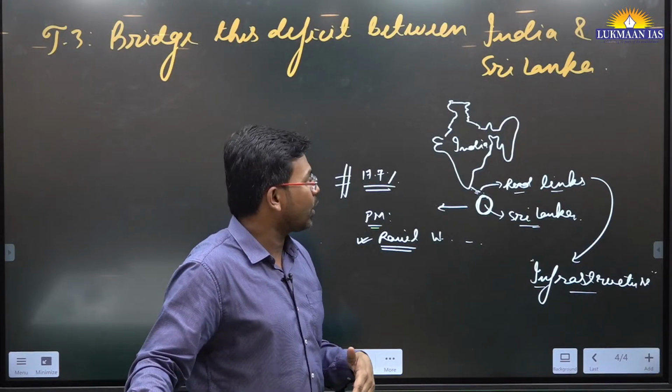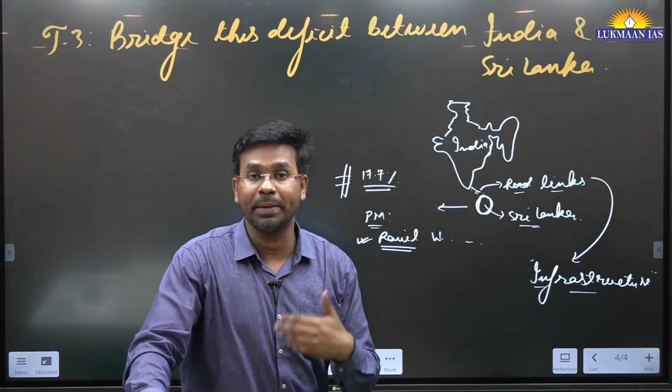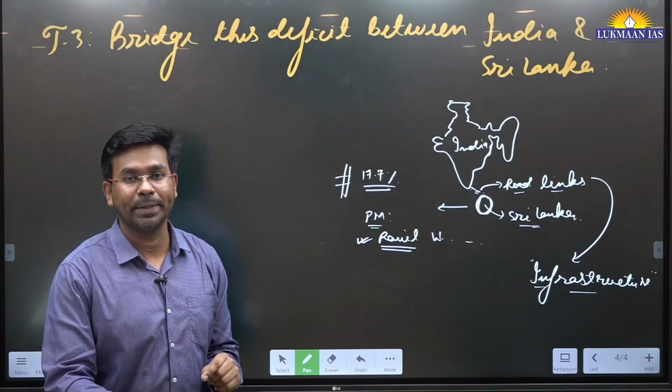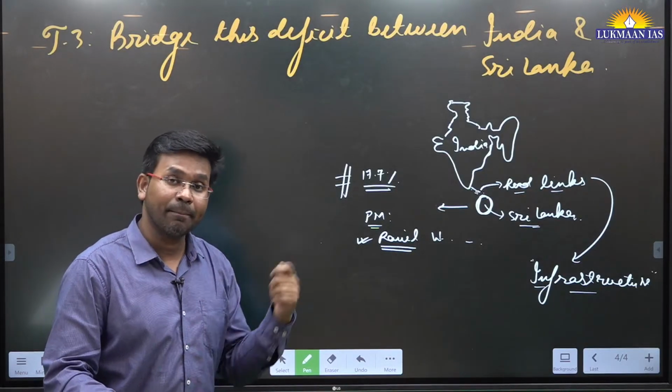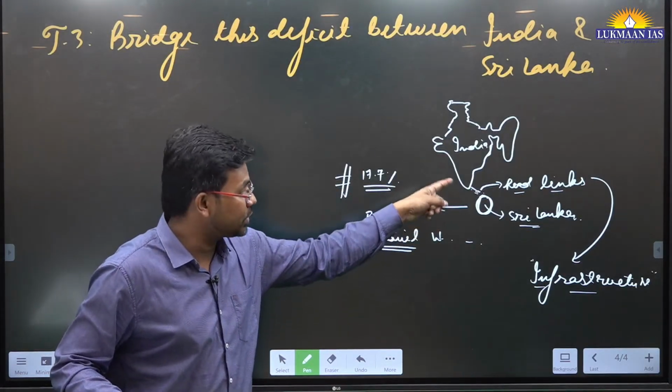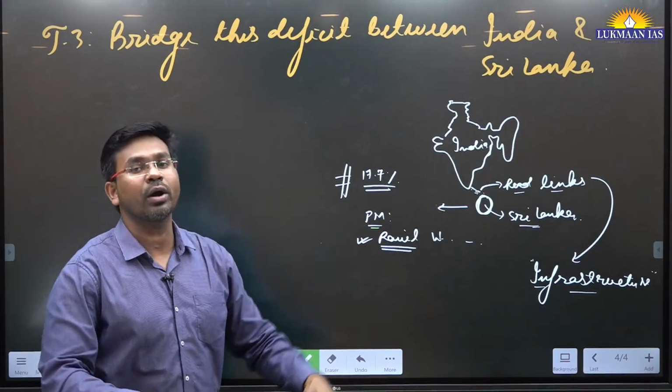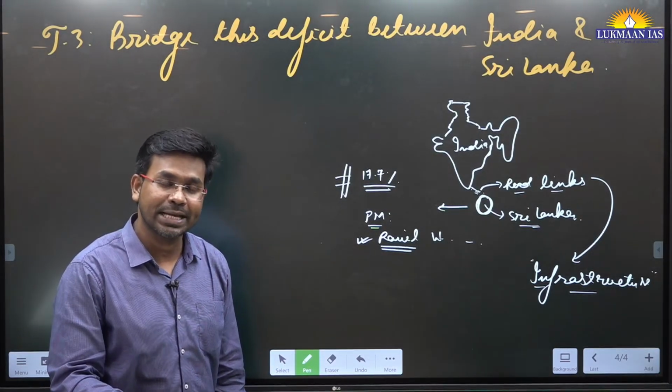But although that idea has been mooted many times, it has not materialized. Why has it not materialized? Because whenever some persons come up with opposition related to this bridge project, the work or progress gets hampered.